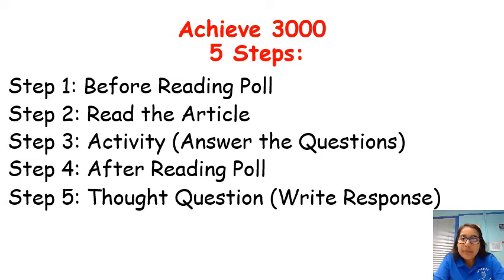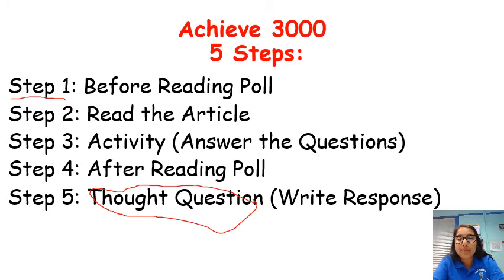So the 5 steps that you will need to follow for the Achieve articles are, step 1, the before reading poll. And I do want to preface that in regards to these 5 steps, students, you all have been working on this since you started 3rd grade. So you all know that when you began Achieve 3000 back in 3rd grade, you had a reading poll, you had the article as well as the activity, the after reading poll, and the thought question at the end. So these 5 steps have not changed, except now you're obviously seeing them in paper format.